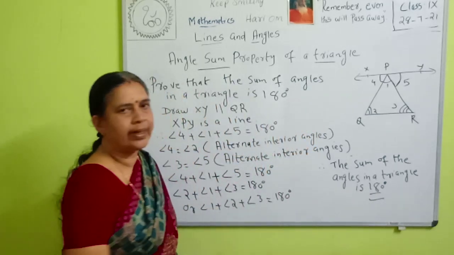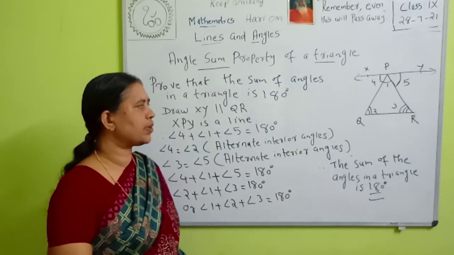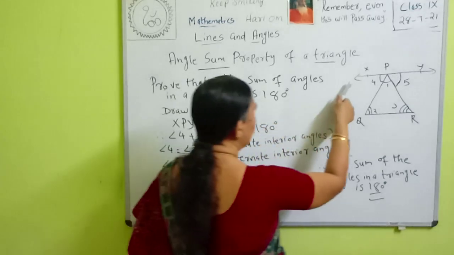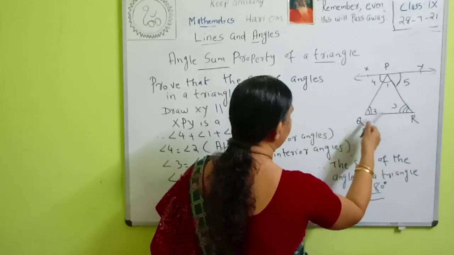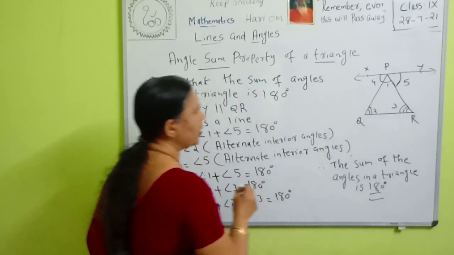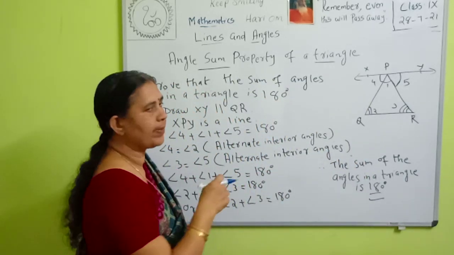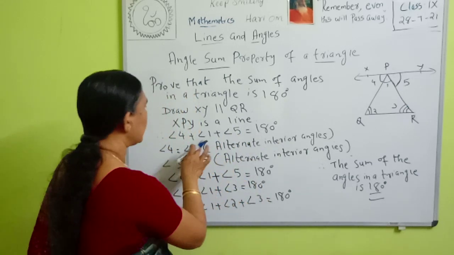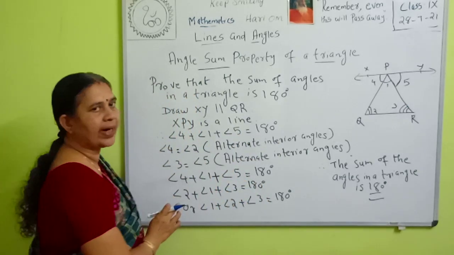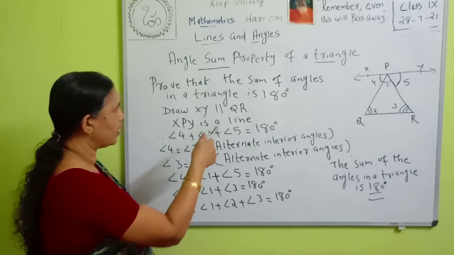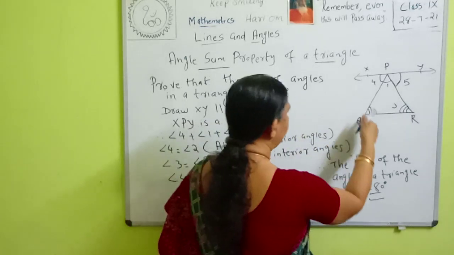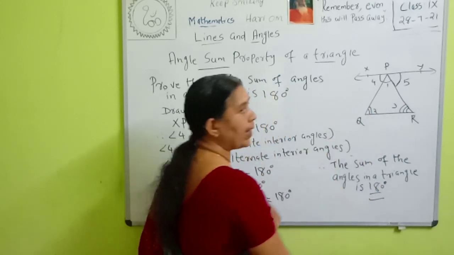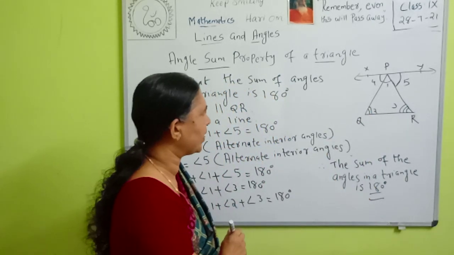Srihari, in a triangle, the sum of the three angles of a triangle is 180 degrees. To prove it, first we draw a line XY parallel to QR. Then we know that the sum of the angles on the same line is 180 degrees. That is, angle 4 plus angle 1 plus angle 5 is 180 degrees. Then, PQ is a transversal, therefore angle 4 is equal to angle 2 because they are alternate interior angles.